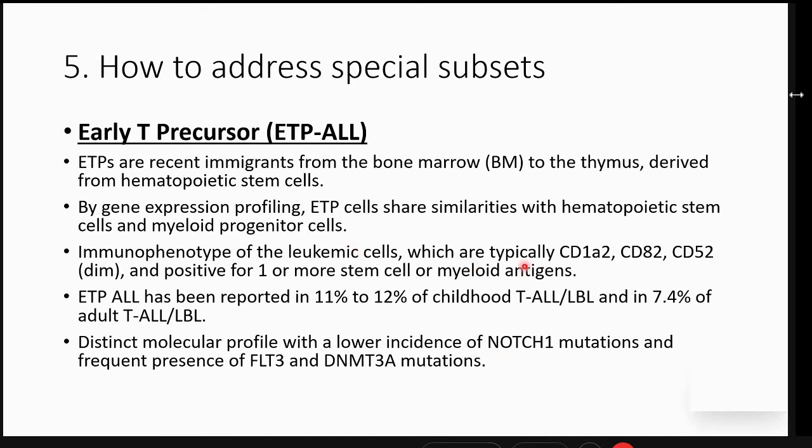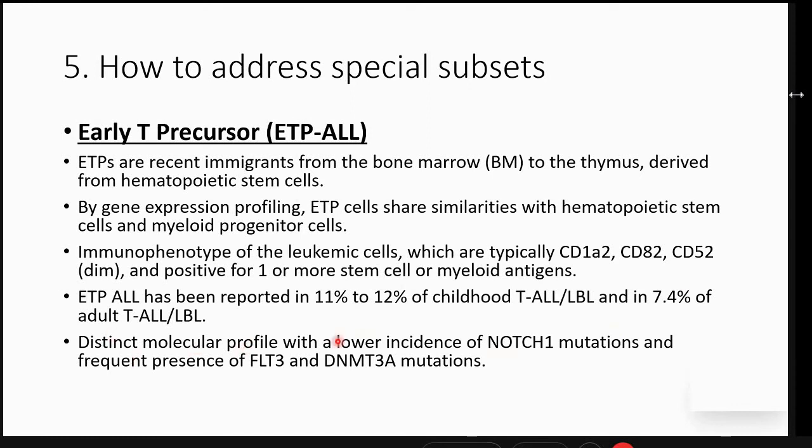The classical immunophenotype of the leukemic cells is CD1a negative, CD8 negative, CD5 dim positivity, and in addition, they have one or more stem cell or a myeloid antigen positivity. It has been reported in between 11 to 12% of T-ALLs and between 7 to 8% of adult ALL.